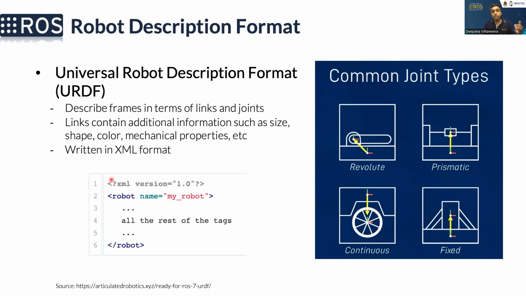Inside the URDF file, we first have to define the XML version. And here you can see a basic structure of the URDF. You have to start with the robot tag and the robot name. And now there's a new tool called Xacro. That means we can divide the URDF file into several files and then connect them together. So in that case, we have another section to define the Xacro. Yeah, so moving on to the next slide.